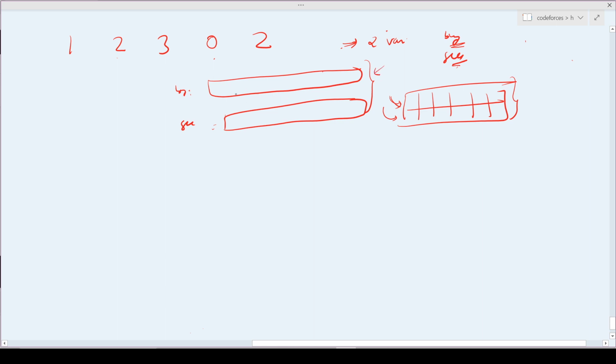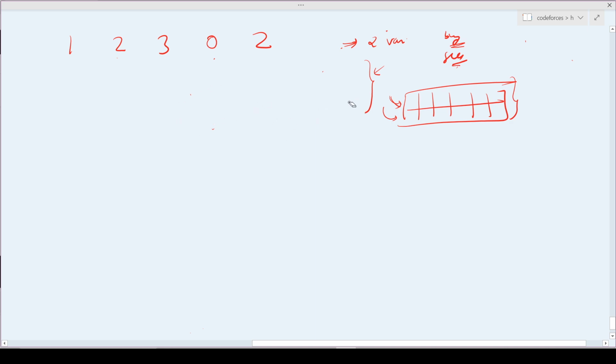So see, I am making a matrix for buy and sell. Now the index 0 of this will represent my buy and index 1 will represent my sell. And as we know that the number of prices is n, so I will make an array called dp, because basically you are storing something, and it is a problem of dp.